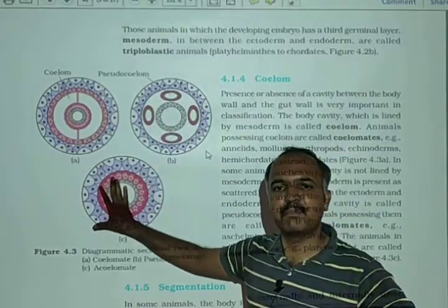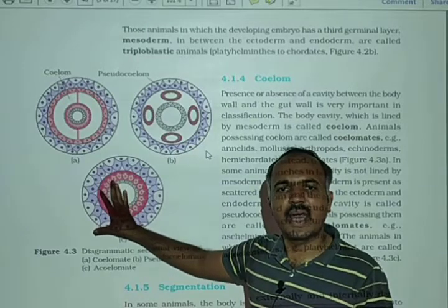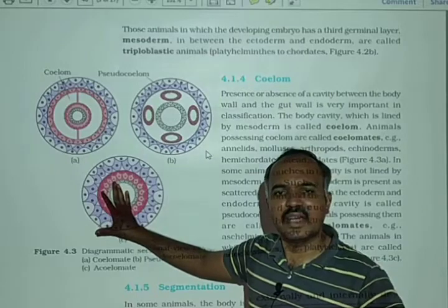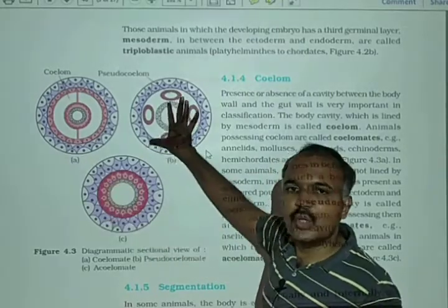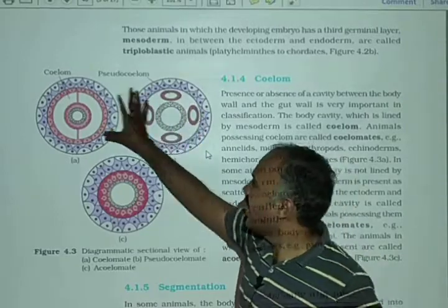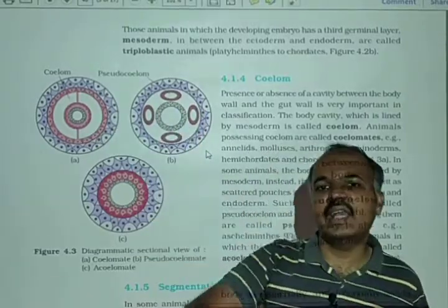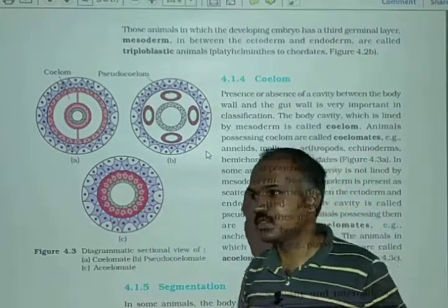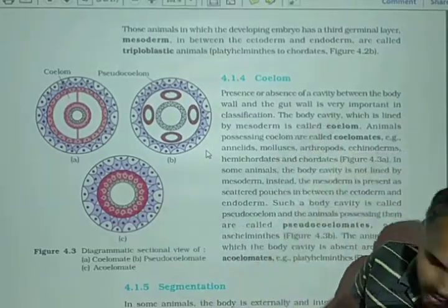Acoelomate examples are platyhelminthes, Ctenophora, and Coelenterata. Pseudocoelomate are Aschelminthes. And coelomate animals are annelids and higher phyla. So let's look at the description in detail.